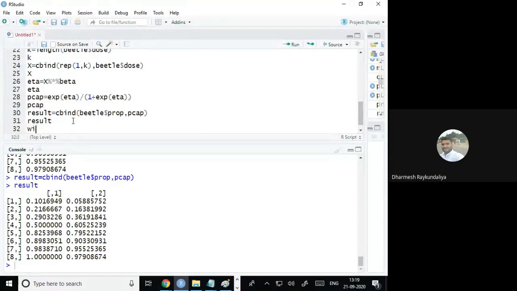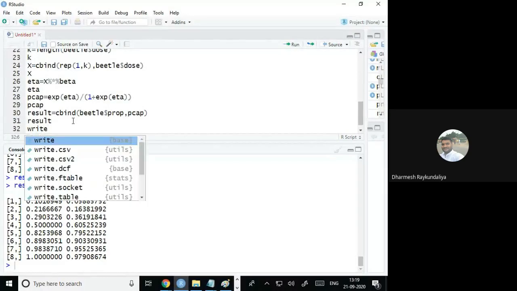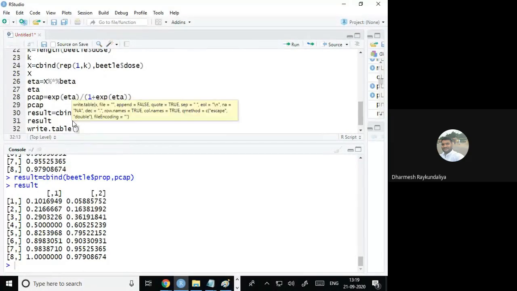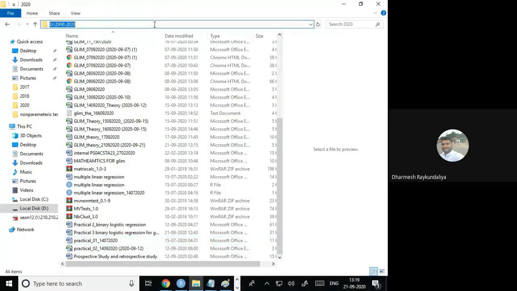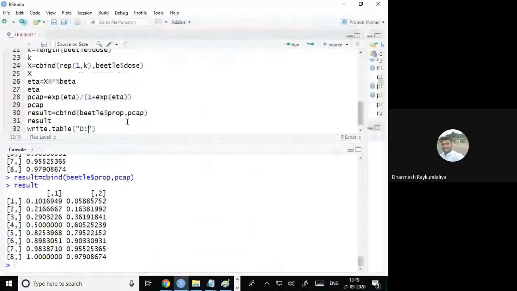And suppose I wish to store this output in a notepad somewhere, let us say D drive.